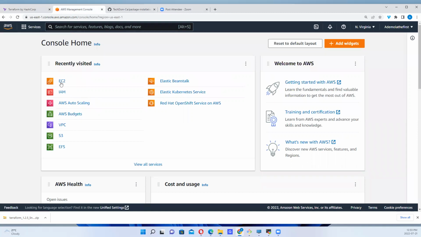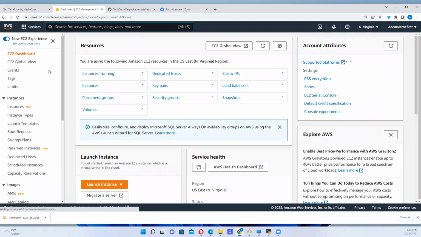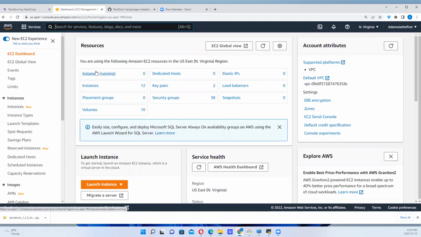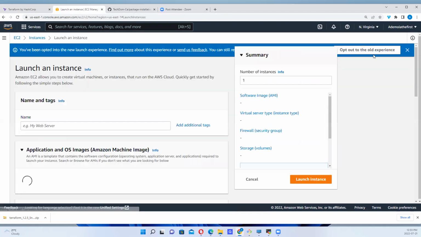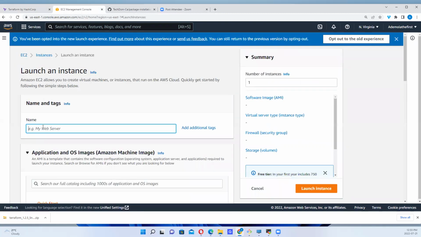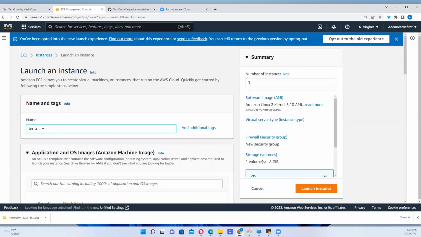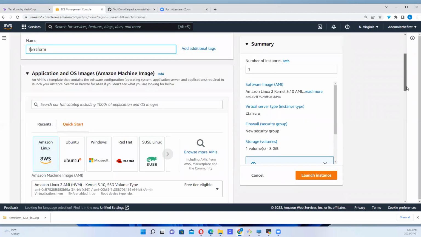So let's say the first thing I want to do is to create an instance, right? A server. I want to have my Terraform server. So let's see. Let's launch an instance and call this Terraform. Okay, so let's call this Terraform and I'll scroll.